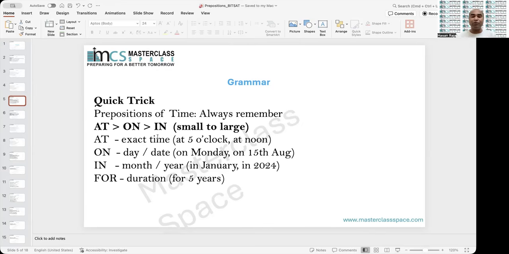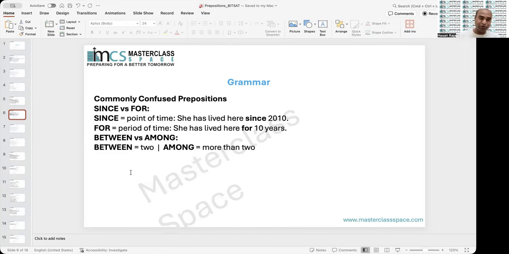I am here at 5 o'clock. On is a little longer, day and days. In is longer or longest, so that is season, year, month. So these are the times for at, on, in. Examples have already been given: at 5 o'clock, on Monday, on 5th, in month, in year. For is mainly for duration.